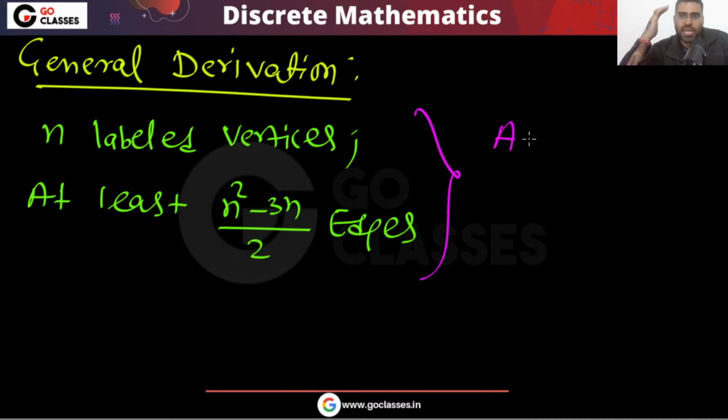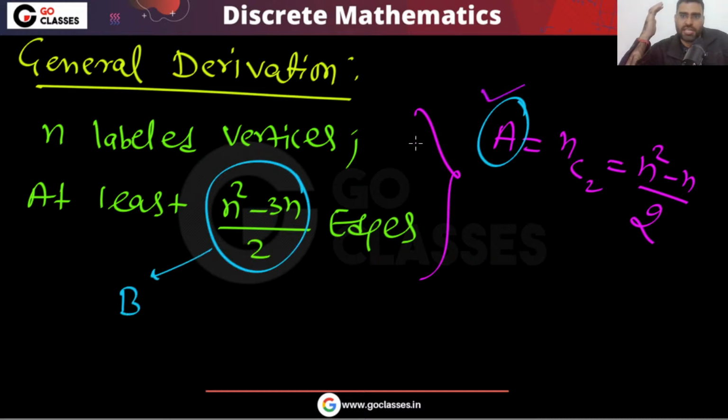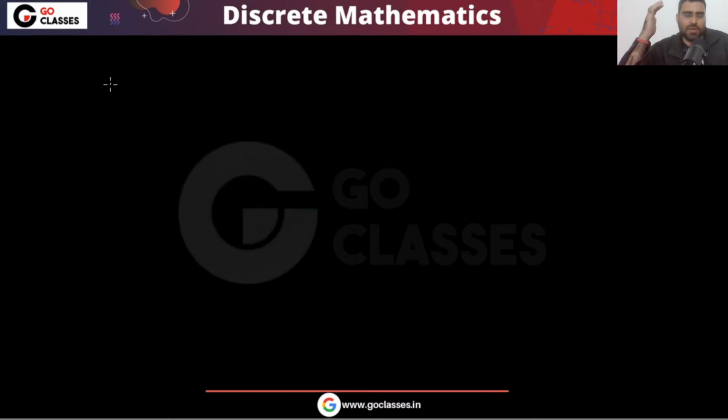Okay, so let's assume a is equal to nC2, which is nothing but (n square minus n) divided by 2. Let's call it a, and let's call it b. Now let's see what your answer will be.